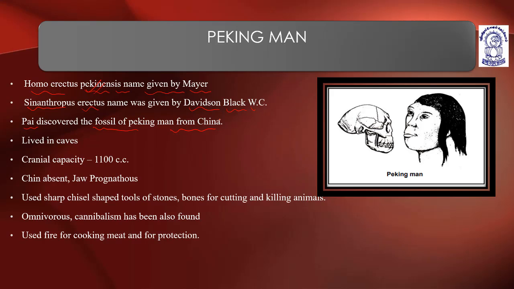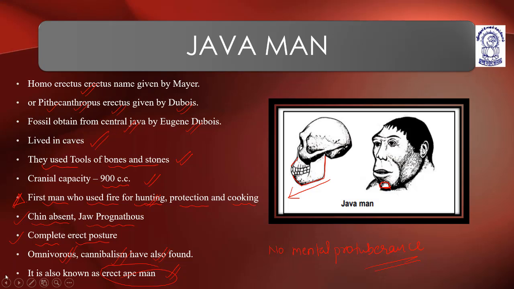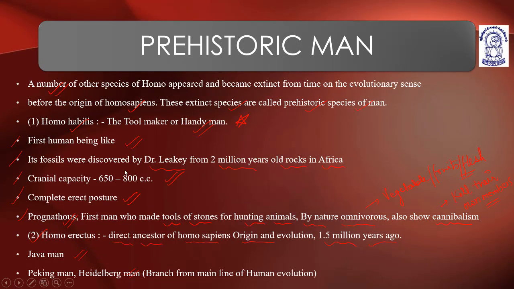So these were the common names given by the scientists. Homo erectus pekiniensis given by Mayer. Then Synanthropus erectus was given by Davidson Black, and Pei discovered the fossils of Peking men from China. Lived in caves, cranial capacity is increasing. You can see the cranial capacity in case of Java man was around 900 centimeter cube. In case of prehistoric man, Homo habilis, 650 to 800 centimeter cube.